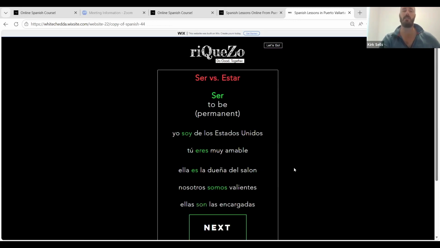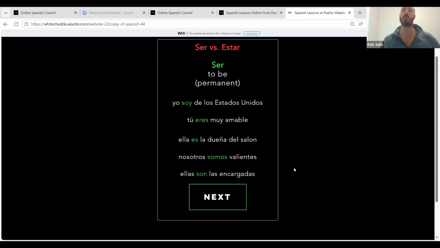And then also today we'll cover months and seasons, and we'll start our very important journey of being able to conjugate verbs. There are three types of verbs in Spanish, ones that end in AR, ER, and IR. And there are rules for AR verbs, ER verbs, and IR verbs and how they change to match the subject and the time that we're hoping to speak in. So we'll start to dive into that today for verbs that end in AR.